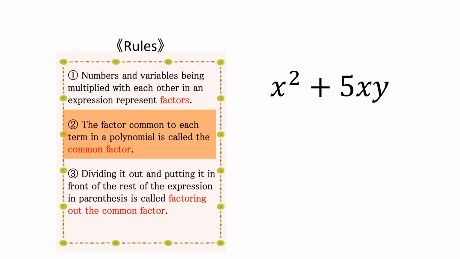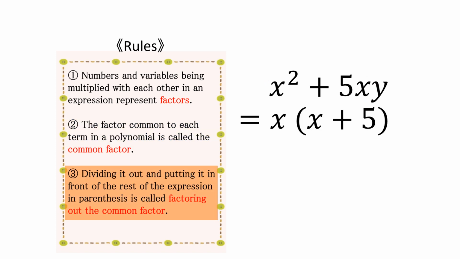The factor common to each term in a polynomial is called the common factor. Dividing it out and putting it in front of the rest of the expression in parentheses is called factoring out the common factor.